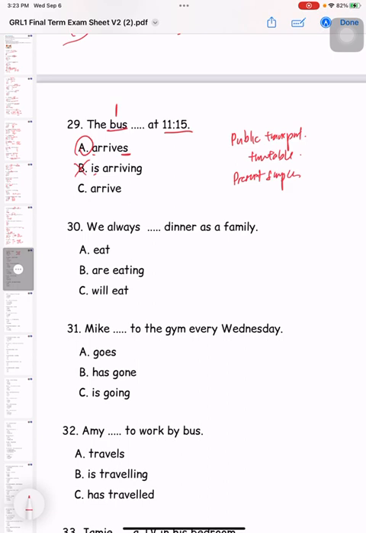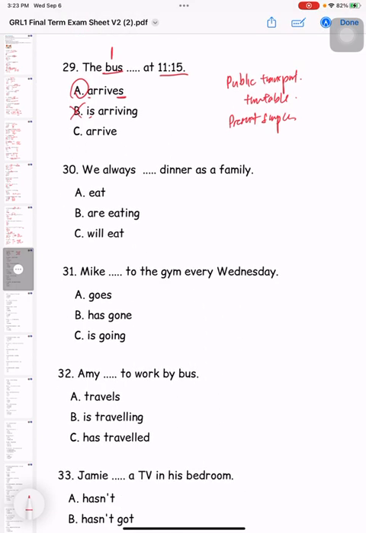Okay, number 30. We always dinner as a family. Okay, so same thing. These are all the verbs. So 我们每次都吃晚餐. Okay, so that's that. What does that mean? You see, always, 经常. Oh, something that you always do. So it turns out to be a habit.